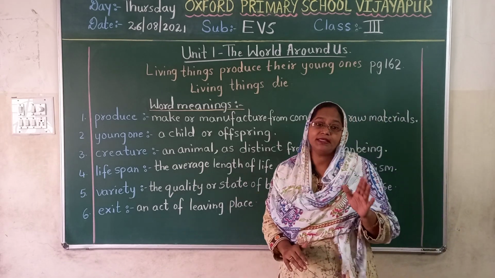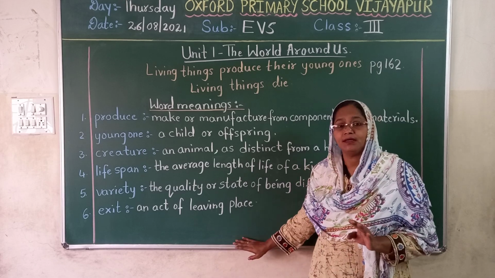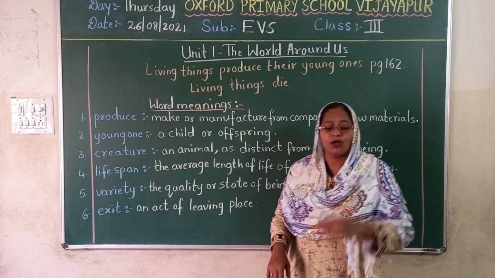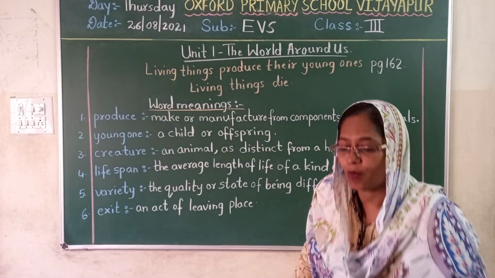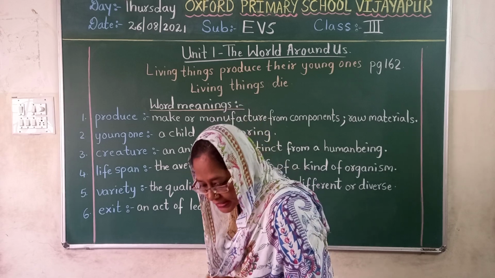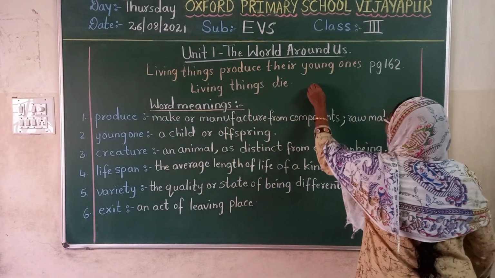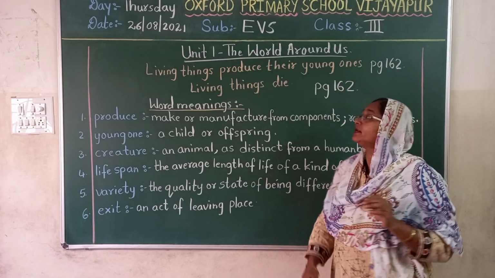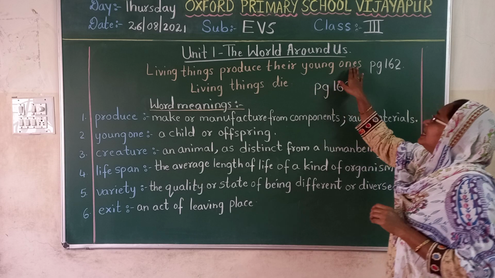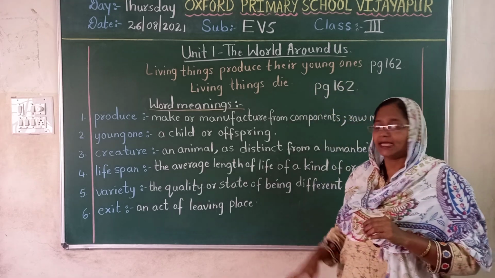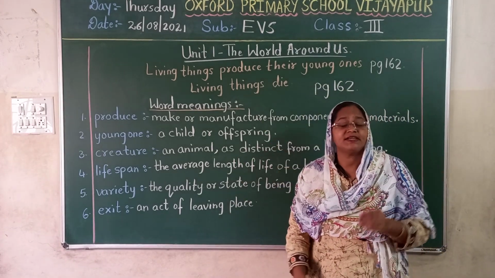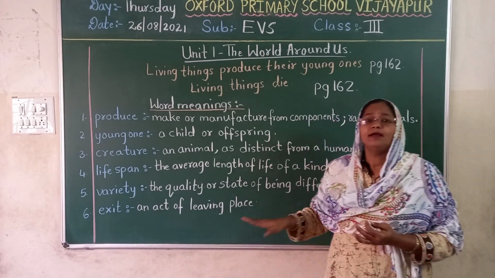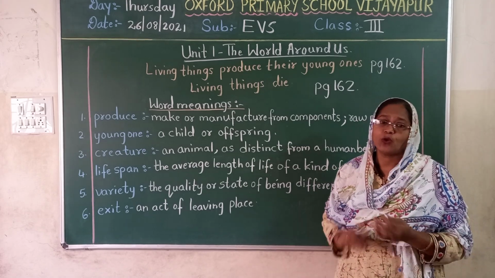So those who have written yesterday very wrong and improperly, today also you can see this video and write it. Okay children, now what we will do, you have to open page number 162. We will do the reading of living things produce their young ones and living things die. This word meaning is yesterday's word. Why did I write it again and we were practicing again? Because they are a little bit tough. So you have to read it.